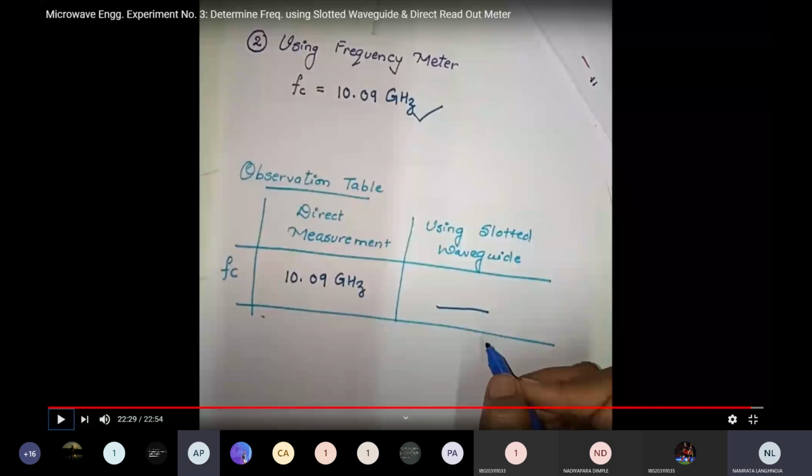Any other answer? 9.76. Okay, after two digits of the point, it's okay. It is nearby 9.7. Any other answers other than 9? Does any one of you get 13 or 2, 3 or any other?